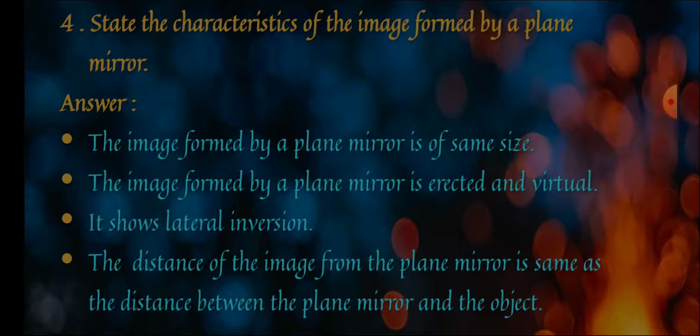Now I am moving to the next: state the characteristics of the image formed by a plane mirror. So we understood this one. First we write about the size of the object, then whether it will give you erect or inverted, real or virtual, then some other special characteristics. So the plane mirror will always give you a same size image as the object.